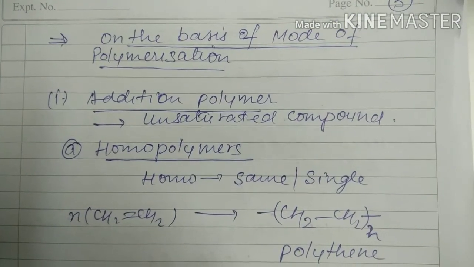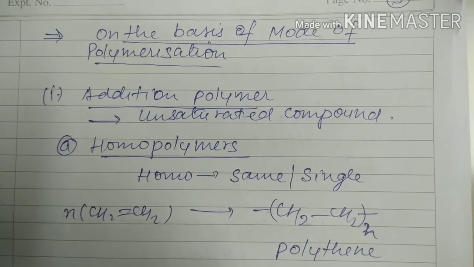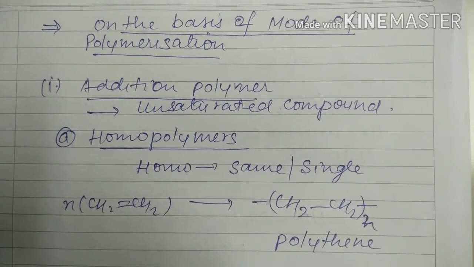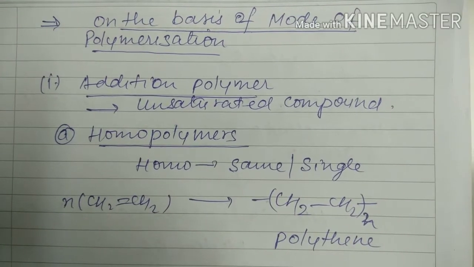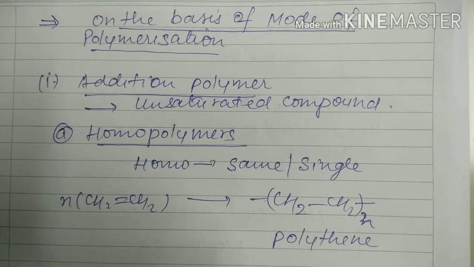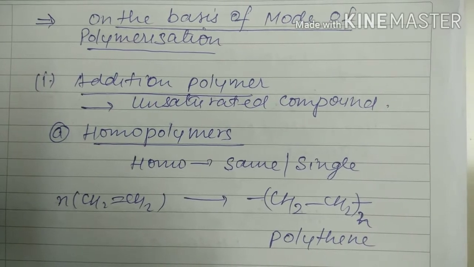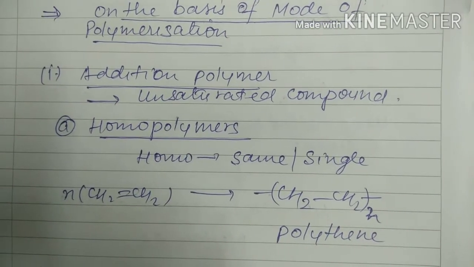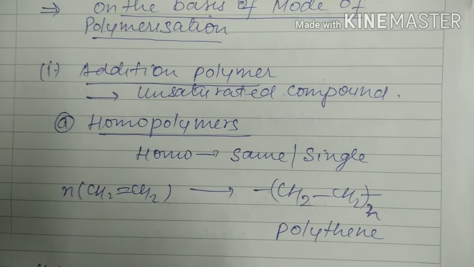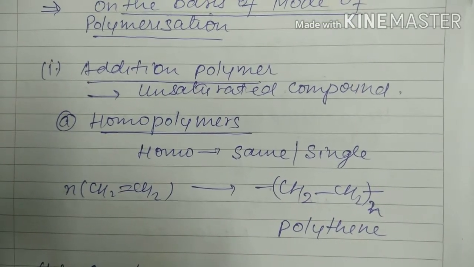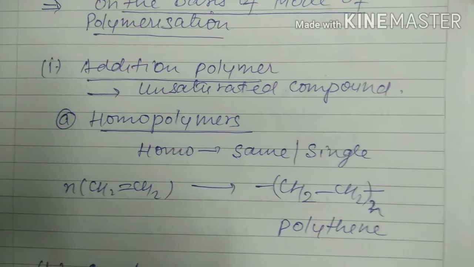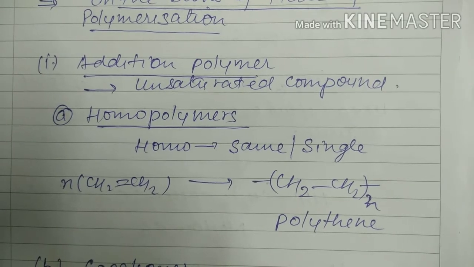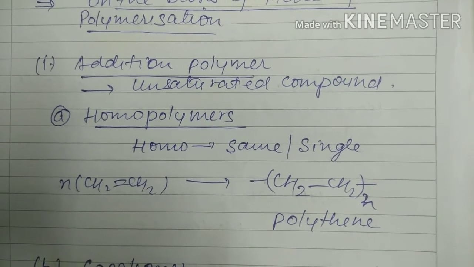After that we are coming to the next classification, on the basis of mode of polymerization. First one is addition polymer. It means it is formed by only unsaturated carbon compounds like alkene and alkyne, and it has two parts. First one is homopolymer. Homo means same or single. It means it is formed by the same type of monomer. It means n moles of ethylene are added and changed into polythene.